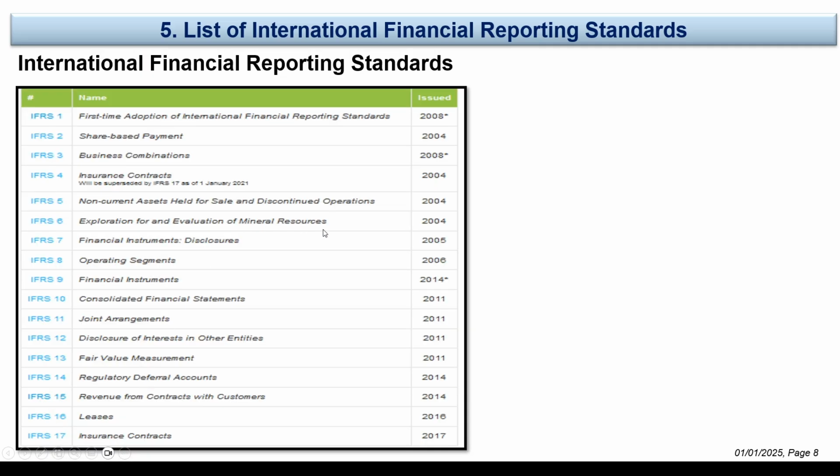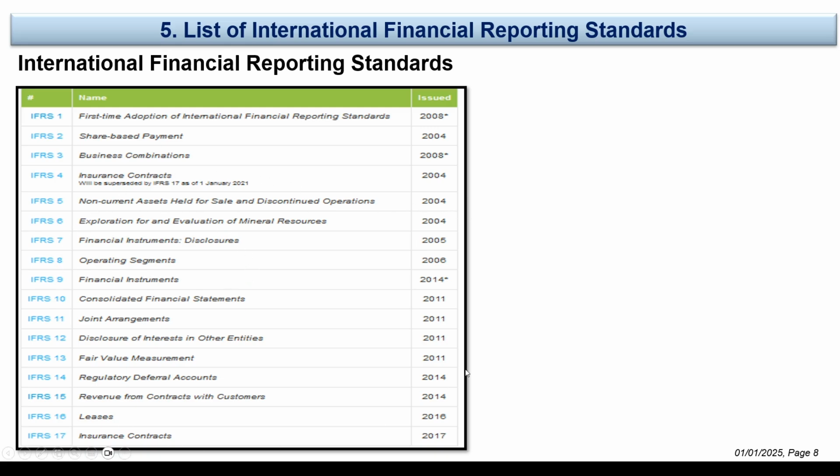Then, starting from 2001, it came to convert to IFRS. So this is a new standard that is replacing the IAS. The first, IFRS 1, is first-time adoption of international financial reporting, in 2008. IFRS 2, share-based payment, business combination, insurance contracts. IFRS 5, non-current assets held for sale and discontinued operations.